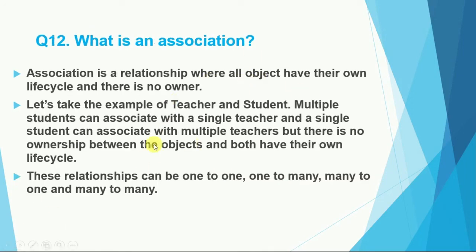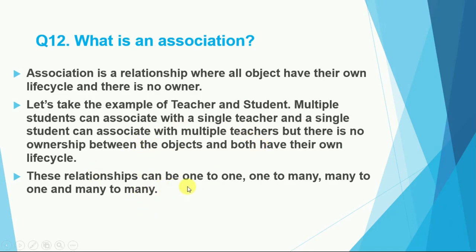So next is association. There is a relationship called association. Association is a relationship where all objects have their own life cycle, and there is no owner. Let's take an example of teacher and student. Multiple students can associate with a single teacher, and a single student can associate with multiple teachers, but there is no ownership between the objects and both have their own life cycle. Student has their own life cycle, teacher has their own life cycle.